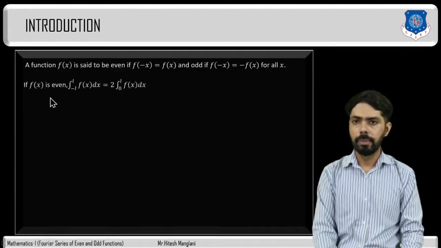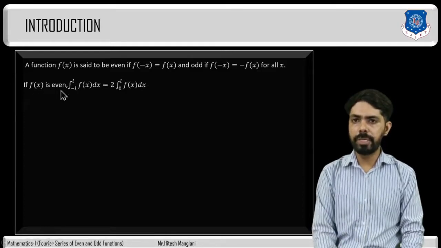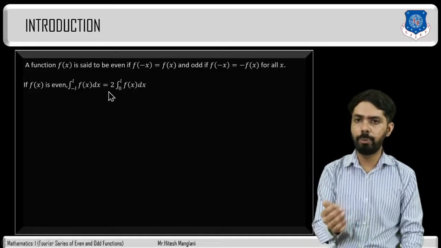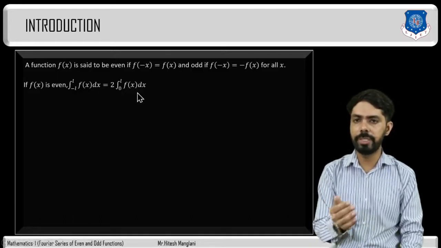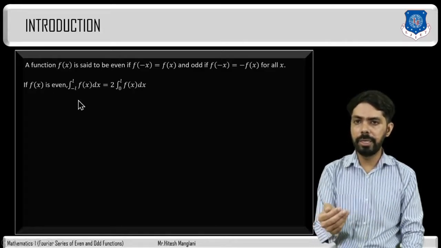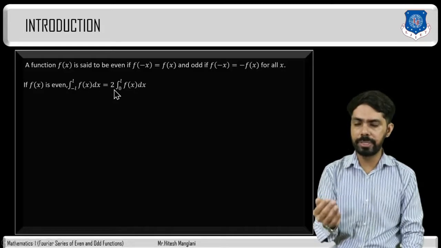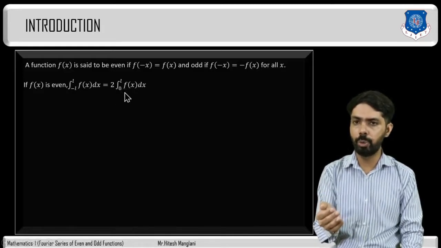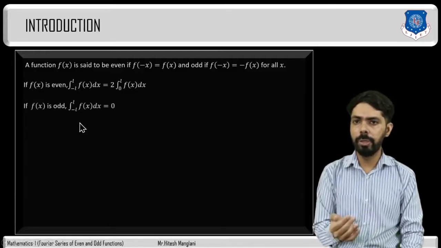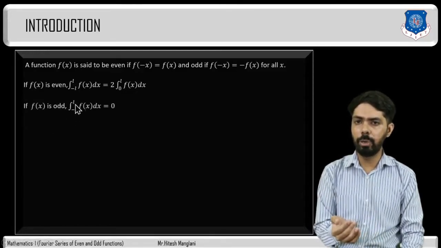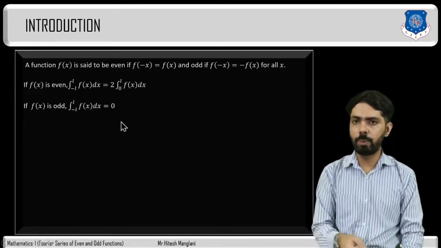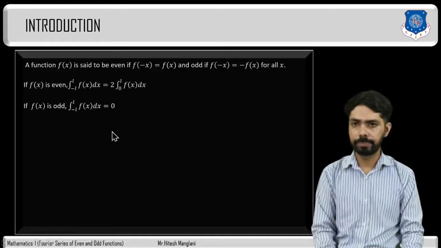Now if f of x is even, then integration from minus l to l f of x dx will be twice integration 0 to l f of x dx. So if the function is an even function, then integration minus l to l f of x dx can be written as twice integration 0 to l f of x dx. And if the function is odd, then integration minus l to l f of x dx will be 0. So we will use these properties in examples.